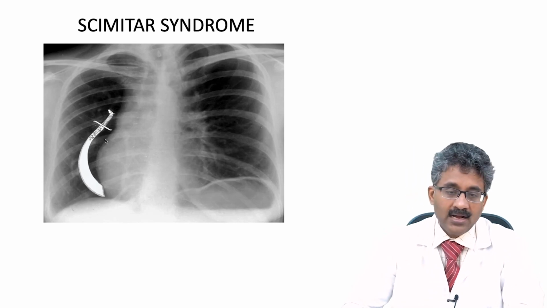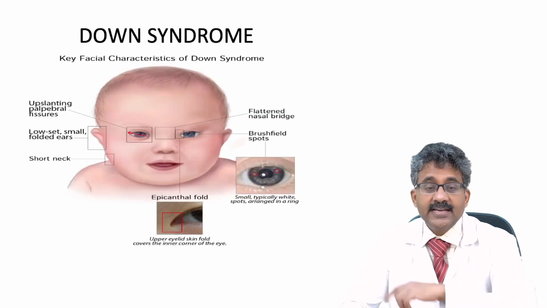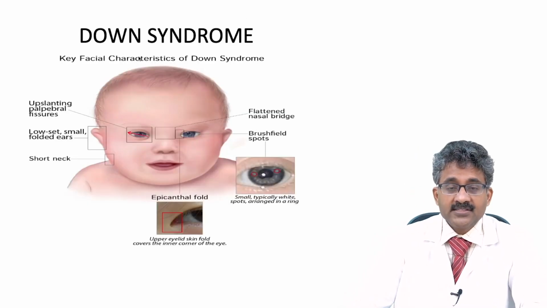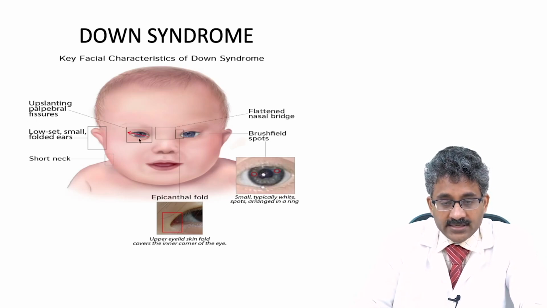With the ipsilateral lung hypoplasia, that is why the heart is shifted towards the right side and the right pulmonary artery will be hypoplastic. Some of the syndromes associated with the atrial septal defect, students: Down syndrome, upslanting palpebral fissure. You can see the palpebral fissure, the medial part is down and the lateral part of the fissure is up, slanted. The red arrow shows the slant. Low set ears, short neck, and a flattened nasal bridge will be there.